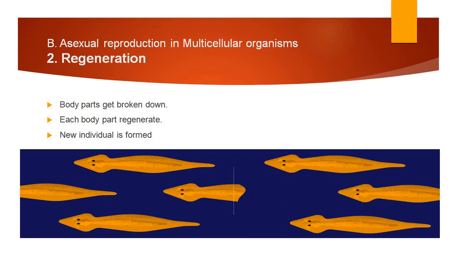This type of regeneration you can also observe in wall lizards. If the tail of that wall lizard gets broken down, this wall lizard will regenerate its tail again. So in that way, the broken body parts can give rise to a new individual. This is called the regeneration type of asexual reproduction.